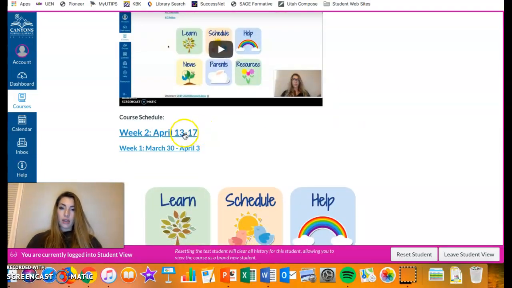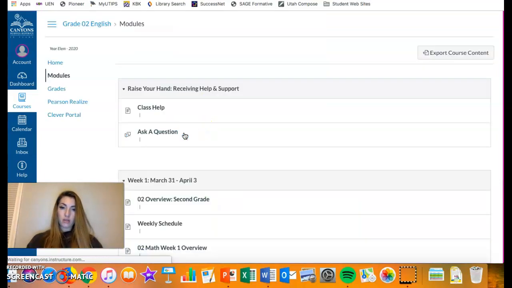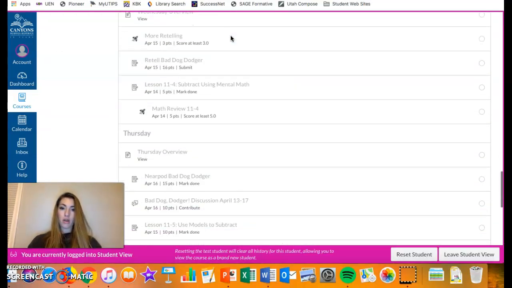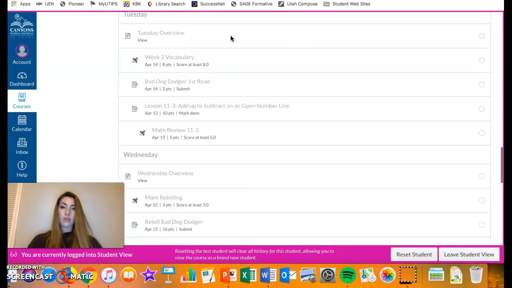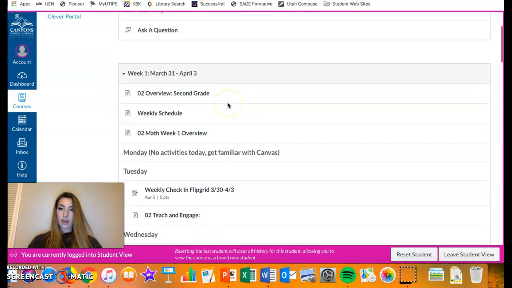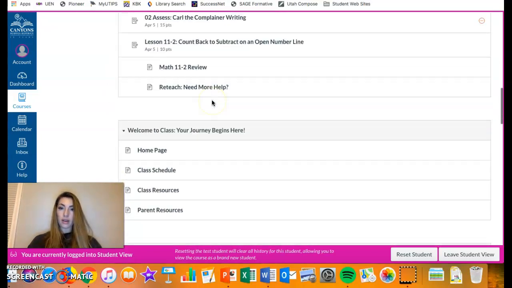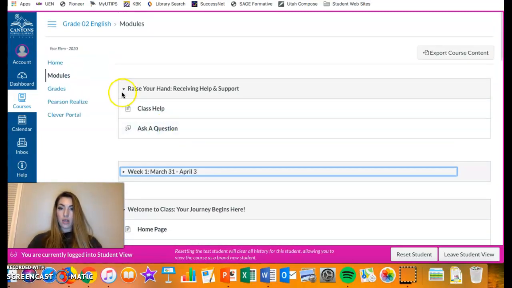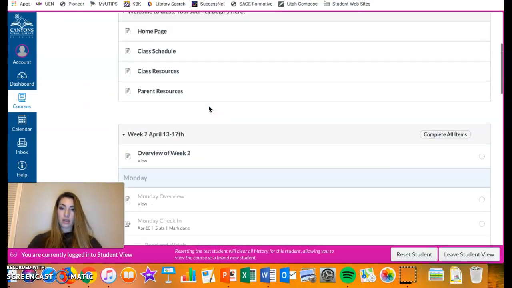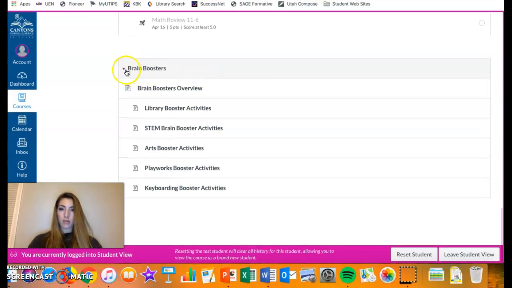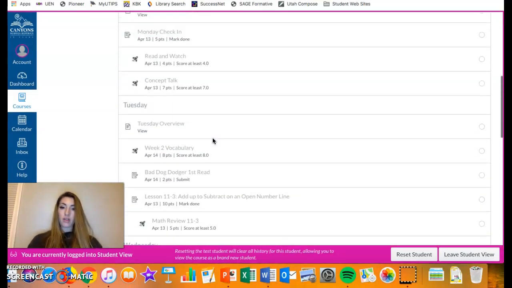So if you go ahead and click on week 2, it's going to take you to our module for week 2. You're still going to be able to see the other modules that you have access to. So this is week 1. If you just want to get rid of those so you don't see them, you can go ahead and press those arrows and it'll make it so that way you don't have so much on your screen. So that might be helpful. But it'll take you to week 2.